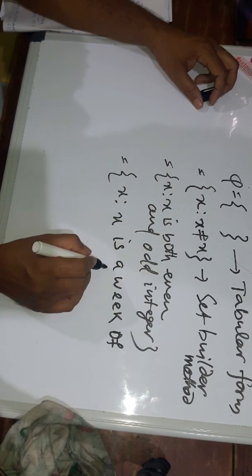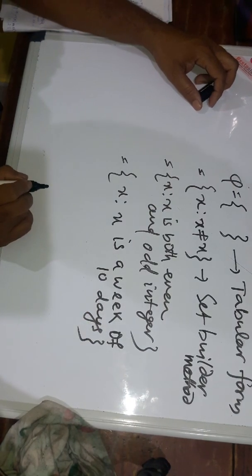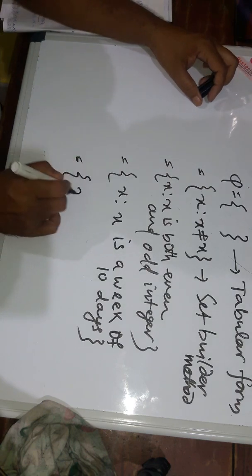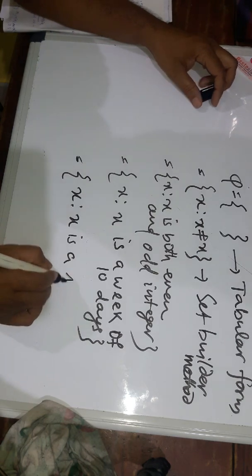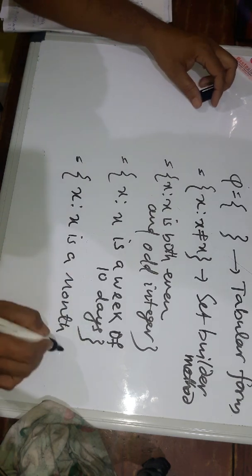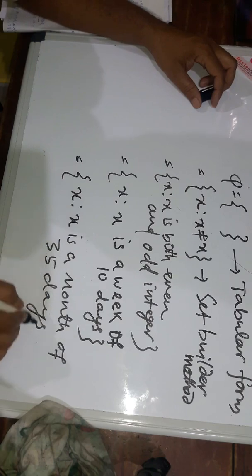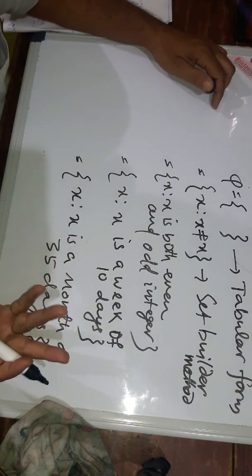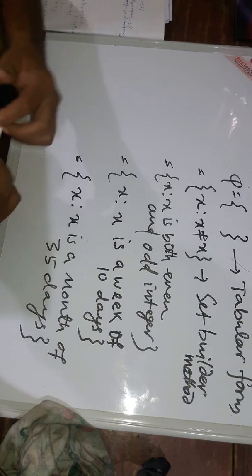Or x such that x is a month of 35 days. There is never a month of 35 days or a week of 10 days, so these are empty sets. So these are the examples for the empty set.